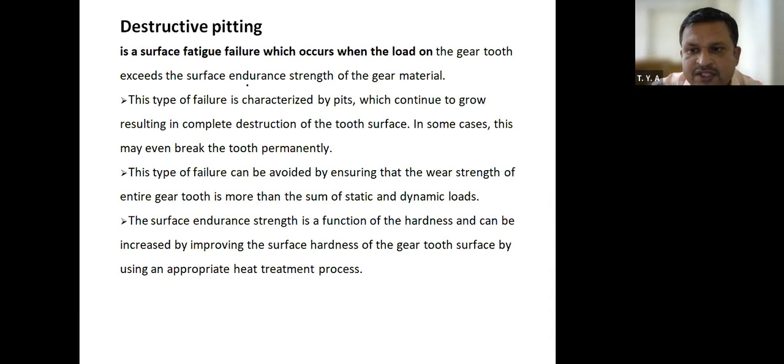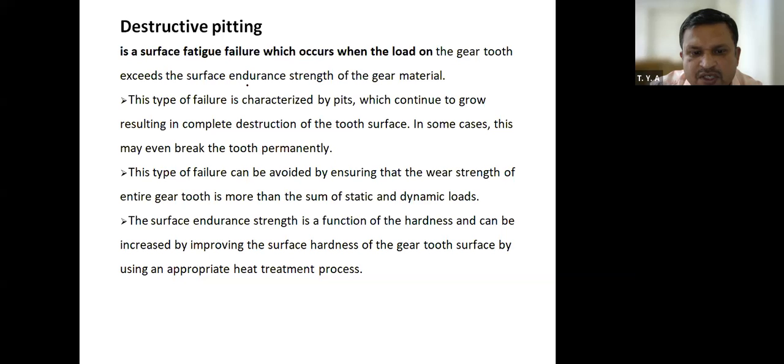This type of failure is characterized by pits which continue to grow. Pits, in Marathi, are called khadda or khadde. These pits continue to grow, resulting in complete destruction of the tooth surface. In some cases, this may even break the tooth permanently.